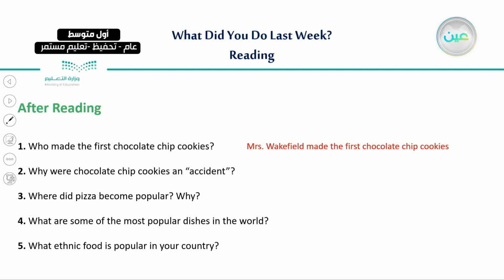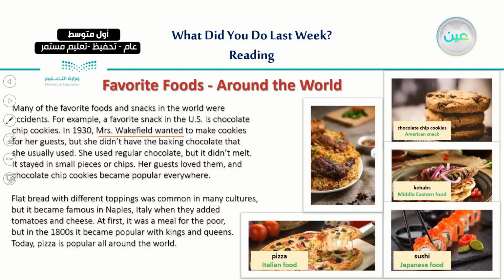Why were chocolate chip cookies an accident? Why were they an accident? Because, as we have read in this text, they were created by mistake. So we can see here in this text that she didn't have the baking chocolate that she usually uses. So she used the regular chocolate, but unfortunately it didn't melt. So it stayed in small pieces or chips. So when she served them, her guests loved them.